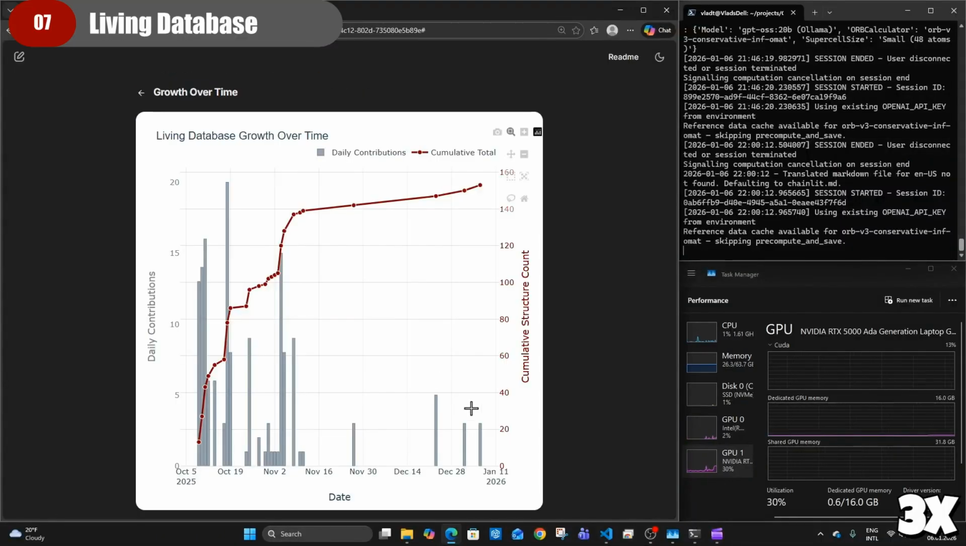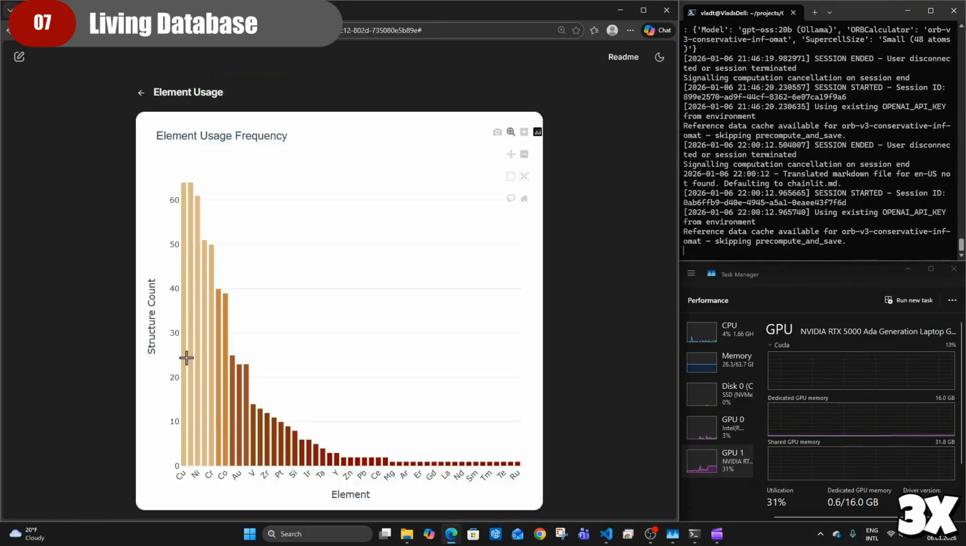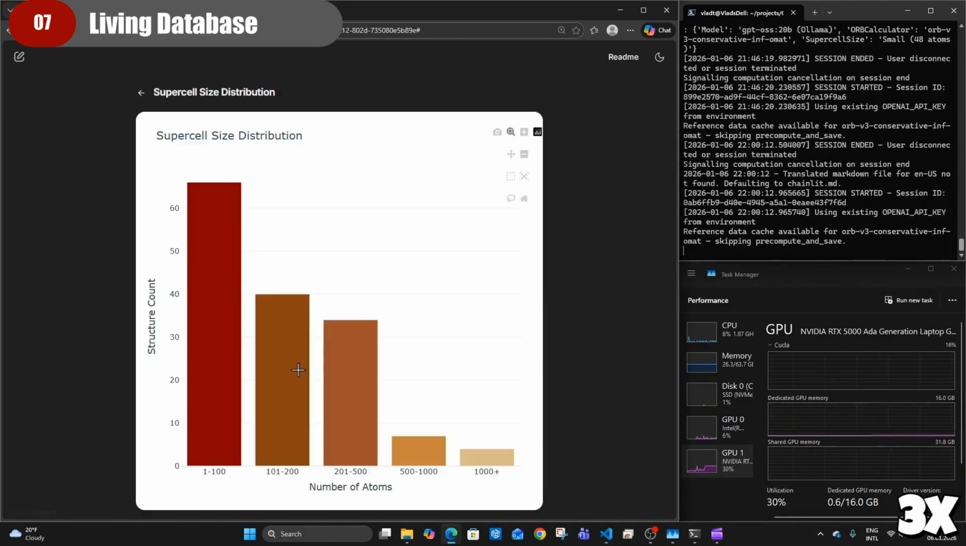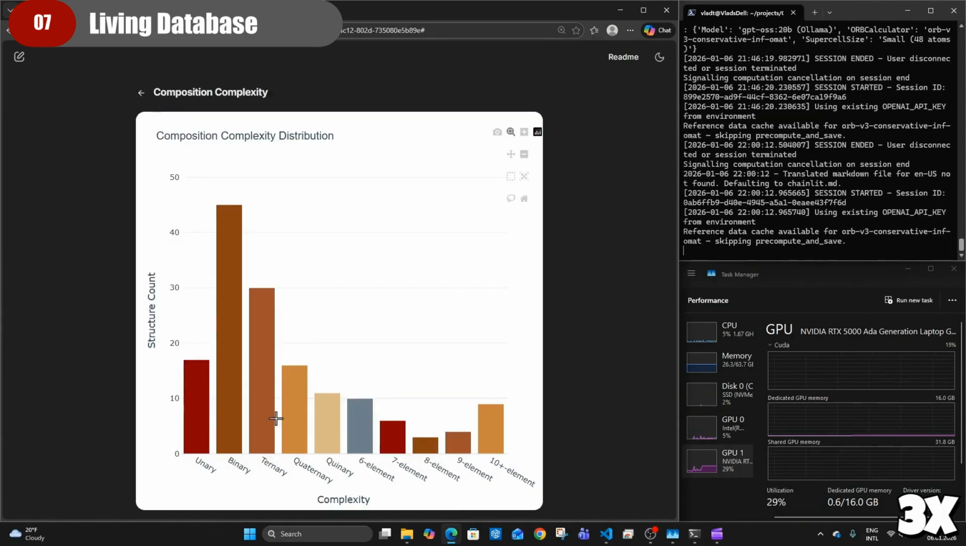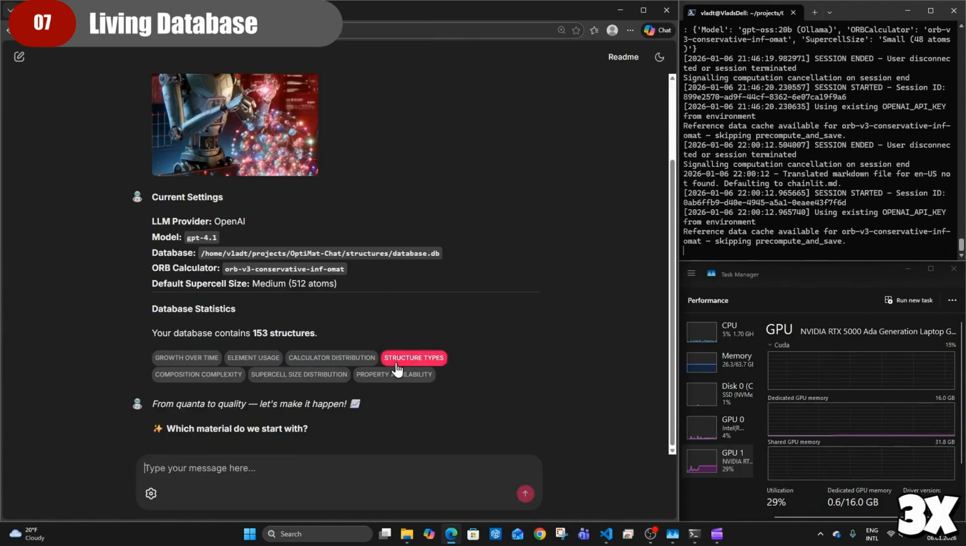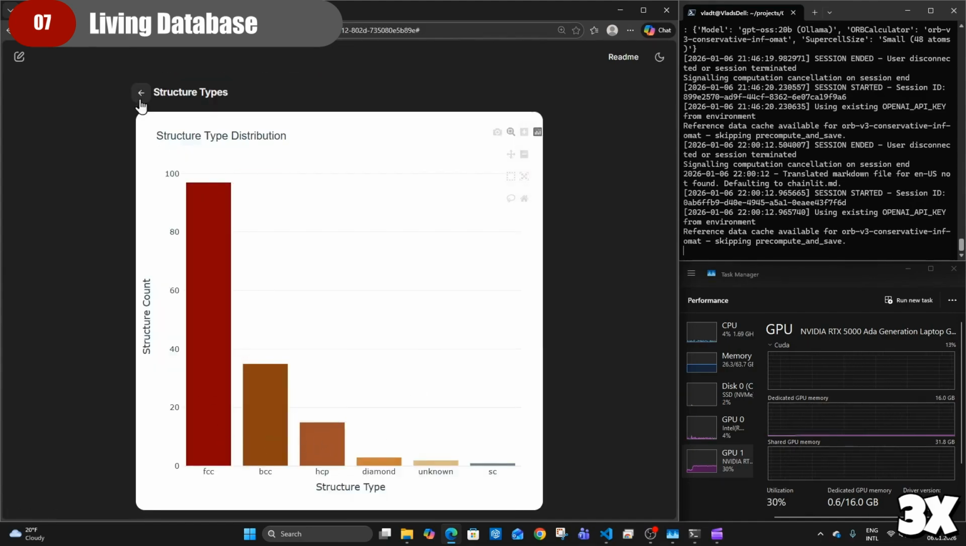Finally, every structure and property is saved into a living database. While conventional databases can't keep up with the vast design space of high-entropy alloys, ours grows with every conversation. You're not just using a tool, you're helping build an evolving map of the materials frontier.